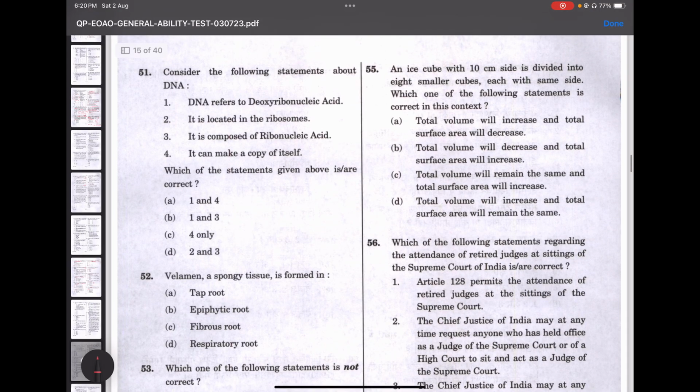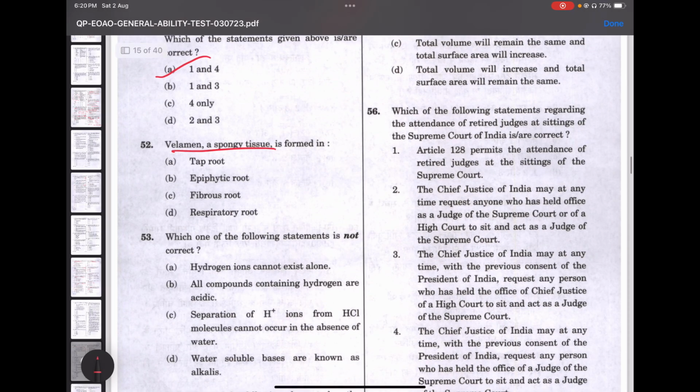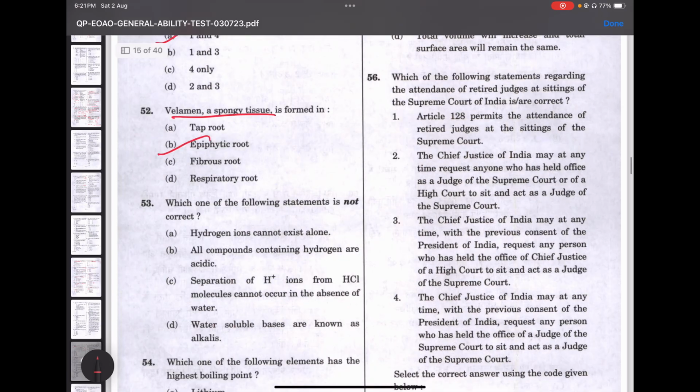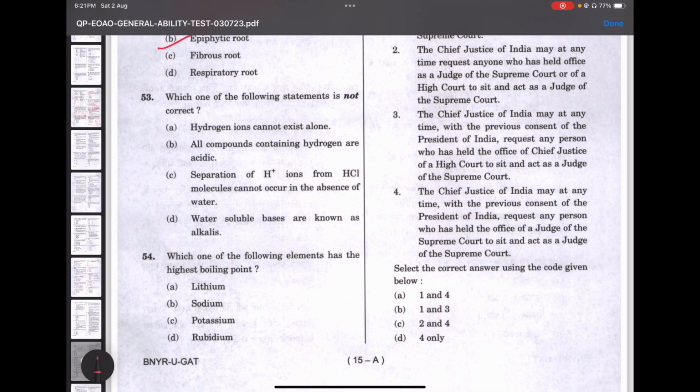So, it's science. This is the easier one. Consider the following statements regarding DNA. DNA refers to deoxyribonucleic acid. Yeah, everybody knows it's true. It is located in the ribosomes. No, that is RNA. It is composed of ribonucleic acid. No. It can make a copy of itself. Yes, right. 1 and 4. So the option is A. Velamen is a spongy tissue. It is found in epiphytic roots. We know that it is also responsible for absorbing moisture and nutrients from the atmosphere. It's all school textbook-based question. 53. Which of this is not correct? Hydrogen ions cannot exist alone. Yes.